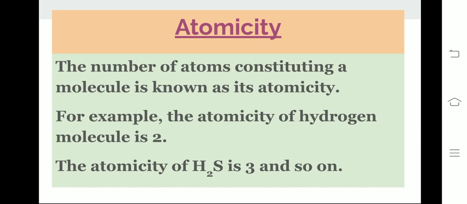Atomicity. The number of atoms constituting a molecule is known as its atomicity. For example, the atomicity of hydrogen molecule is 2. The atomicity of H2S, that is hydrogen sulfide, is 3, because in case of hydrogen sulfide, 2 hydrogen atoms and 1 sulfur atom are present.